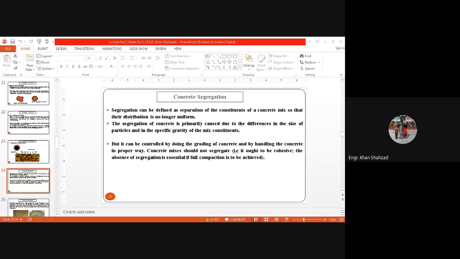When the temperature is very, very high, let's say you are working in 47 or 48 degrees temperature, the water will evaporate from the concrete, and the water will not be available for mixing of the concrete, for hydration or reaction of the concrete. So it will become hard and you may not be able to compact it easily, to use it easily. If you are working in winter, there will be no evaporation of water from the concrete. So you can compact it easily, you can finish it easily, you can use it easily. That's why this is the effect of temperature on the workability of concrete.